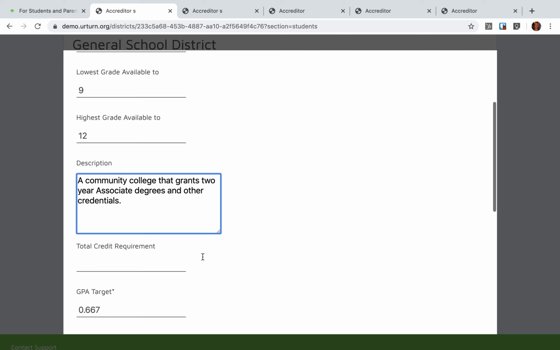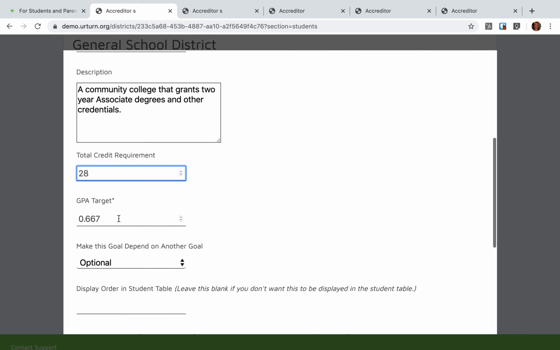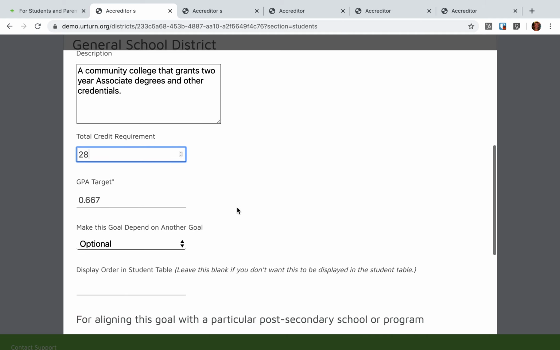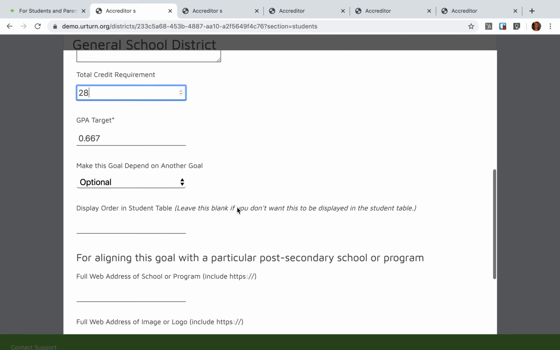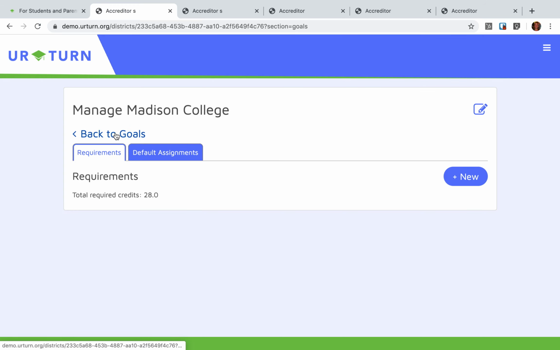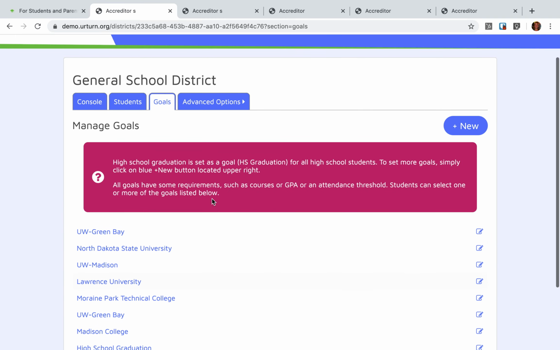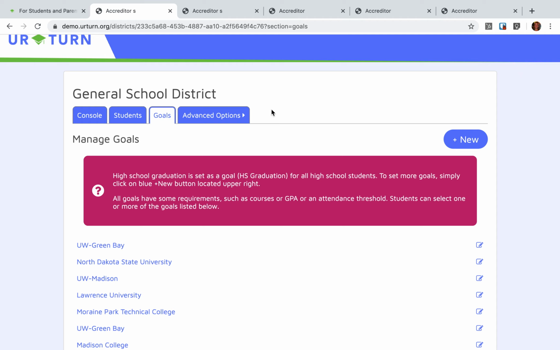knows that this is a community college. The number of credits associated with entrance are the same as those upon graduation, and the GPA is not an issue for technical and community colleges. And now this new college has been added to the goal list, and students will see that appear from their list of colleges that they might select.